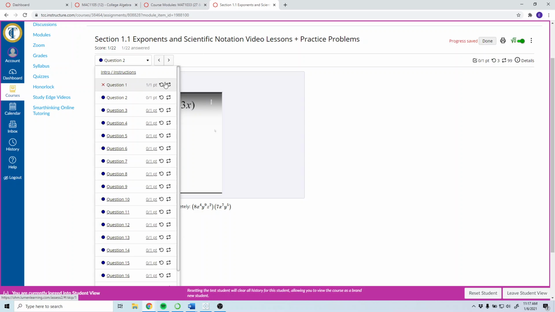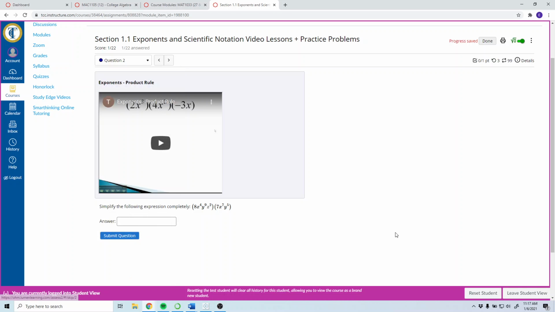That X might bother you, but that's just remembering that the last time I tried it, I got it wrong. I still got my point. But the practice problems, along with the homework, I'll show you in a second, are set up like this. You can do it as many times as you need to get it right.